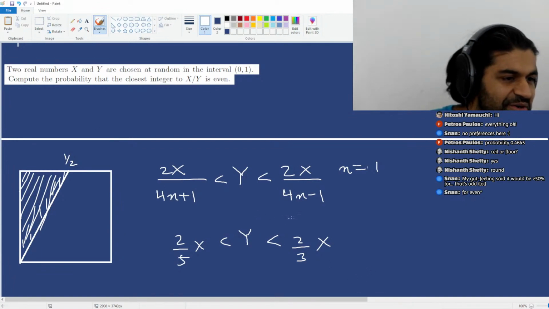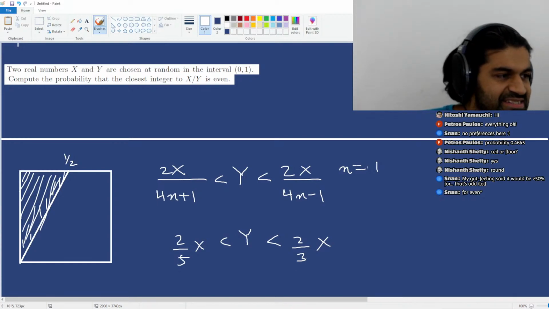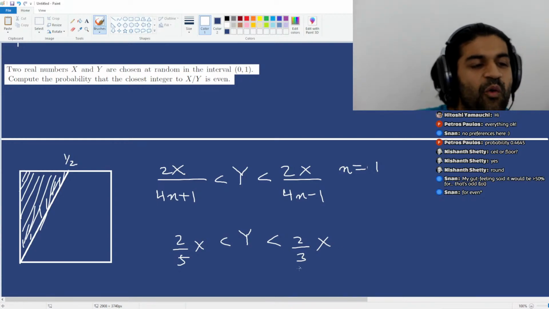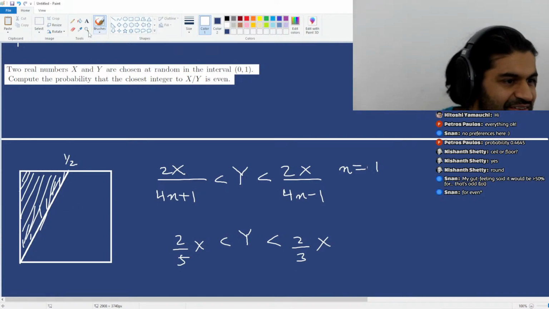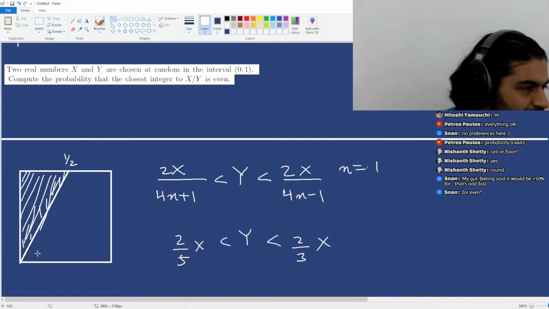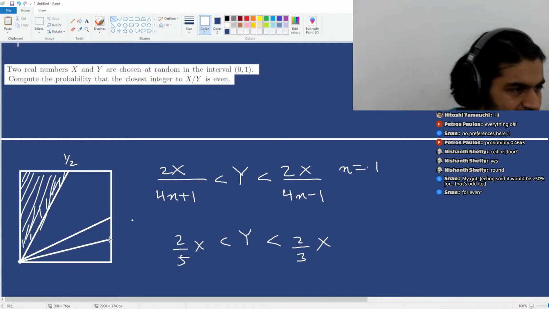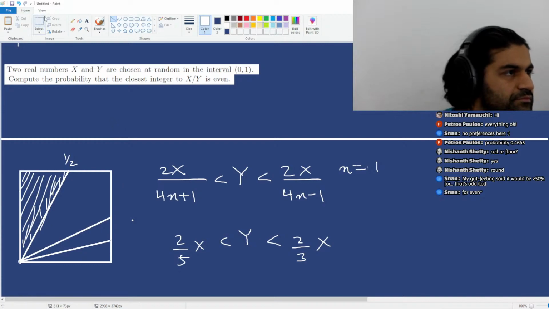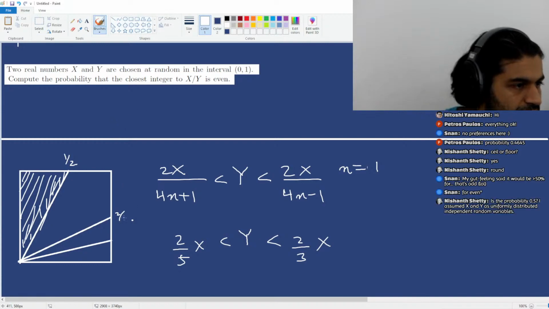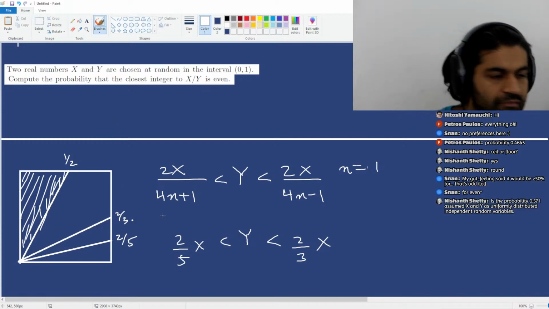Agreed? So with 2/3 x, when x is 1, y is going to be 2/3. So when n equals 1, you get this condition. So 2/3 and 2/5. Hopefully that makes sense.